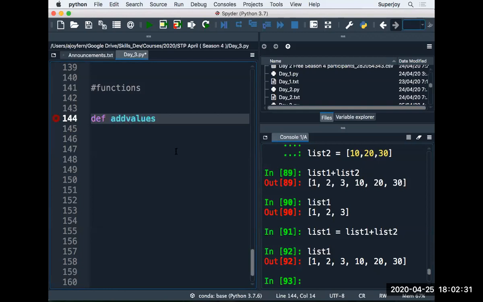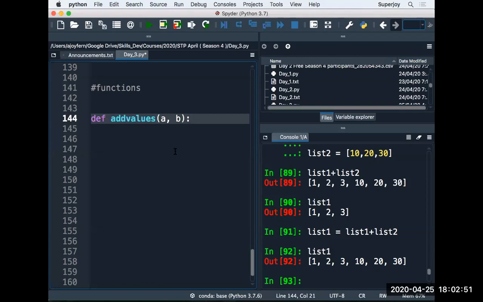Add values is the name of my function. After that, you have to specify the list of parameters it will take while calling. Let's say it will take two parameters, A and B. I don't have to specify the data type, right?